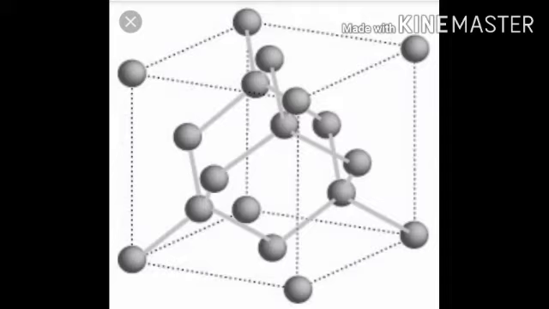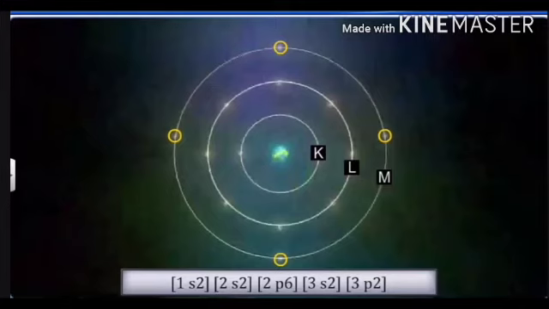Now let us consider a silicon crystal as shown in the figure. From the figure you can see that the atoms are closely spaced with a constant interplanar spacing. The distance between two atoms in a crystal is called the interplanar spacing, and it is constant. This is the crystal lattice structure of silicon.